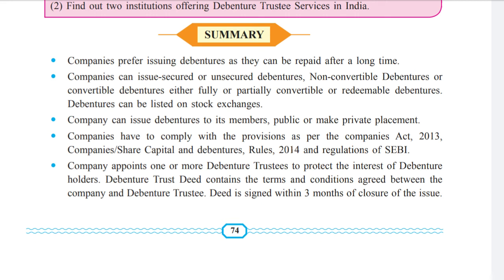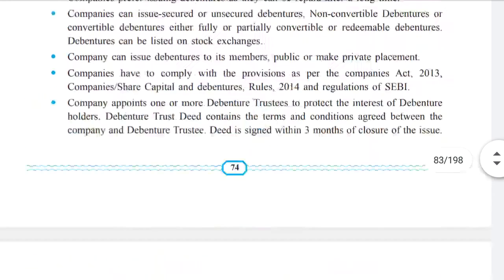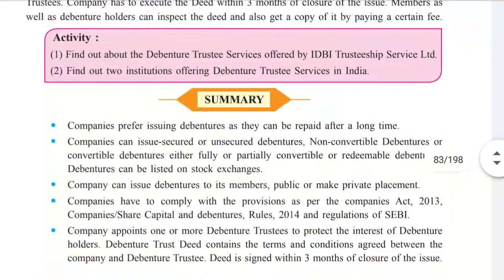Then the company appoints one or more debenture trustees to protect the interest of debenture holders. The debenture trust deed contains the terms and conditions agreed between the company and the debenture trustee. The deed is signed within 3 months of closure of the issue. This was the summary. I hope you have understood this lesson properly.